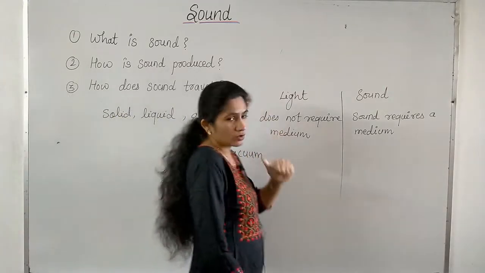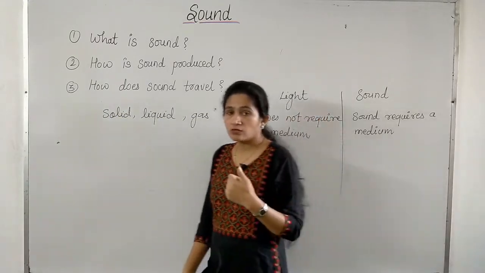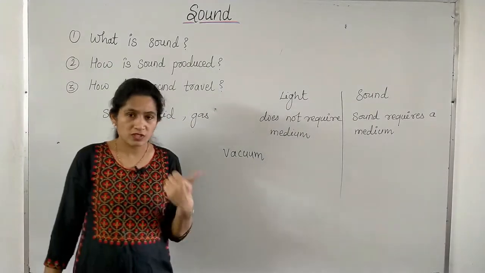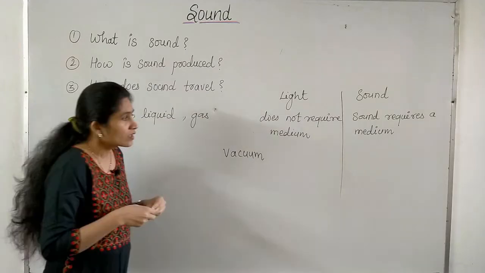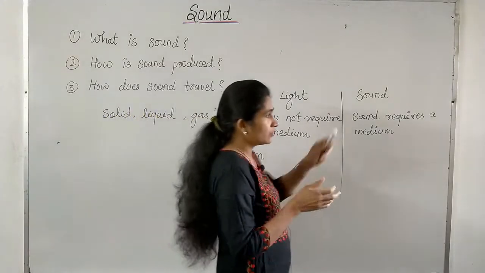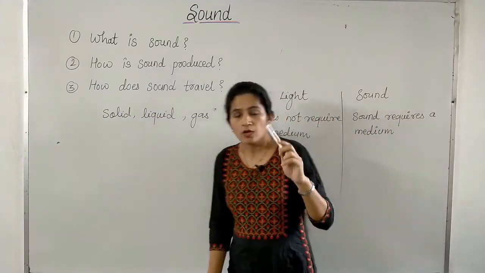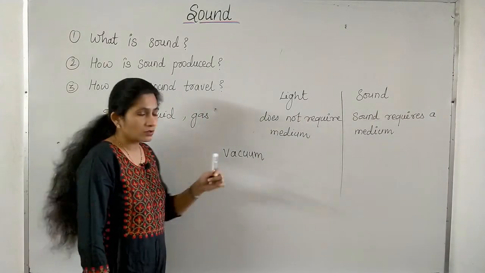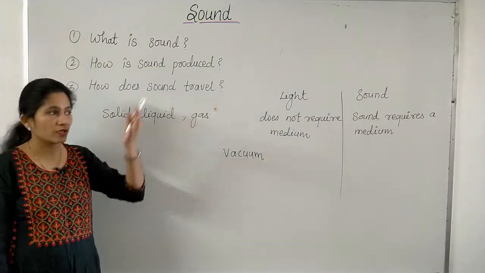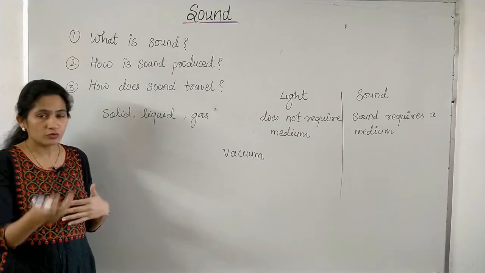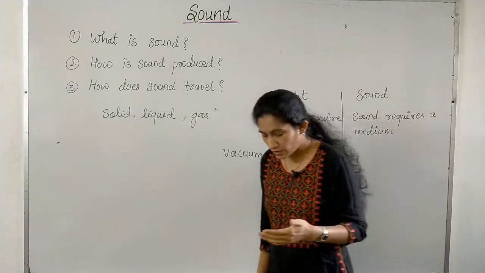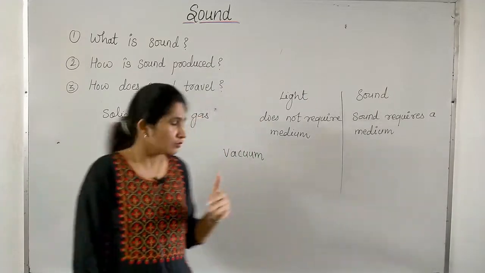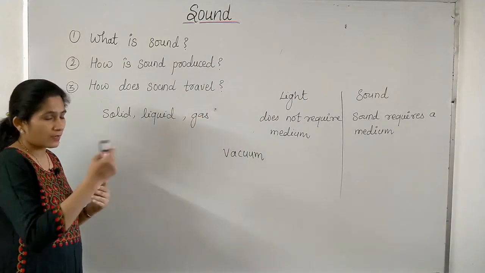We can see the moon but we cannot hear the sound on the moon. So if the question is, why can't we hear sounds on the moon? The answer is, sound requires a medium, and in between the moon and the earth there is no medium. Suppose you and your friend go on the moon and you talk to each other, then you won't be able to hear each other because there is no air medium through which your voice will travel.